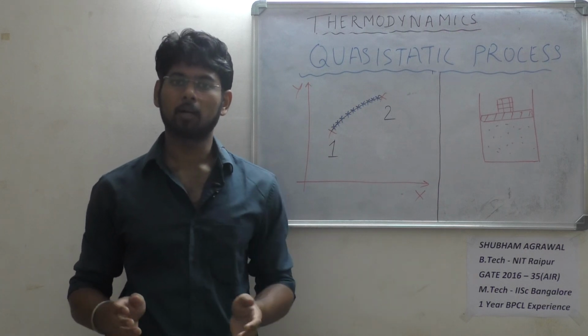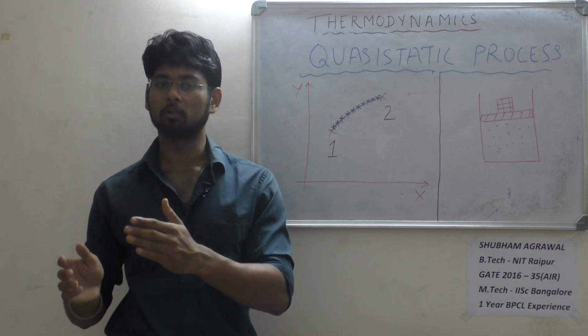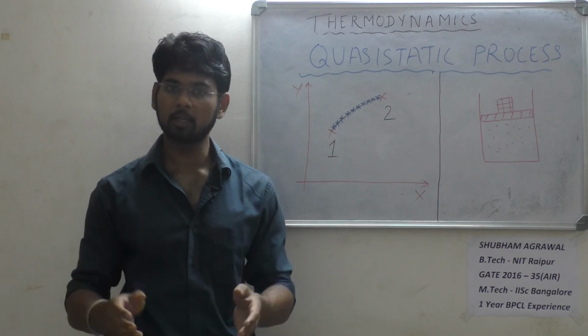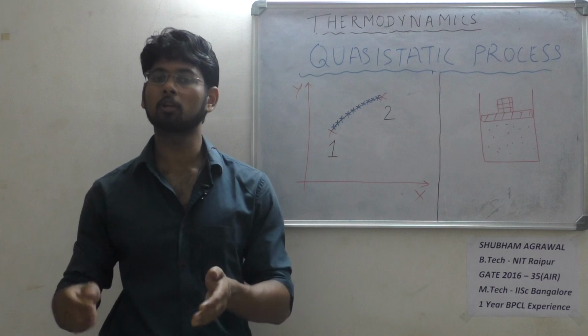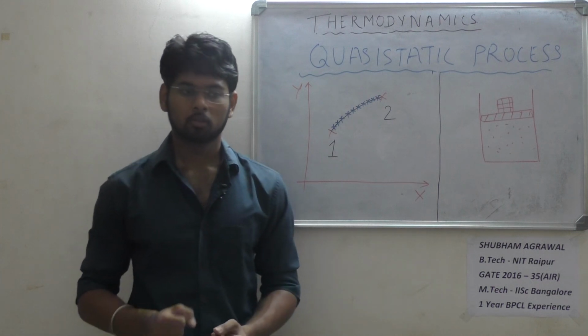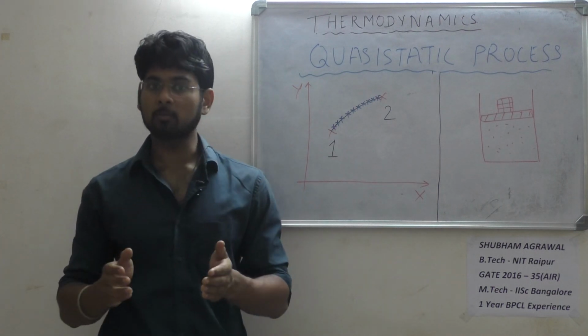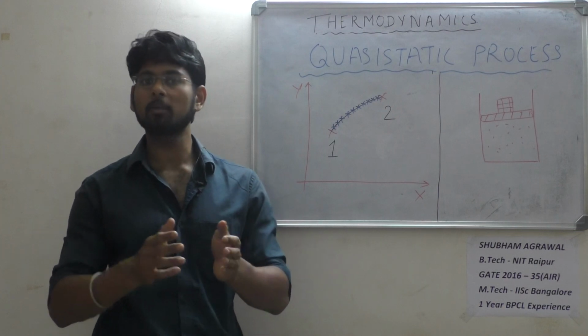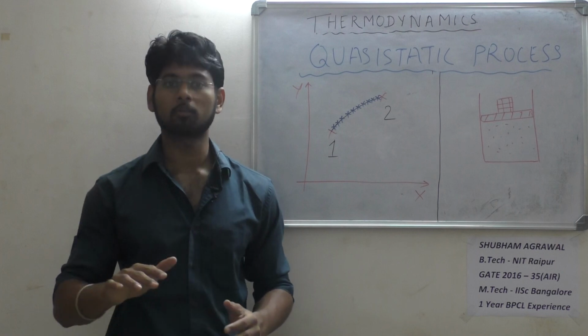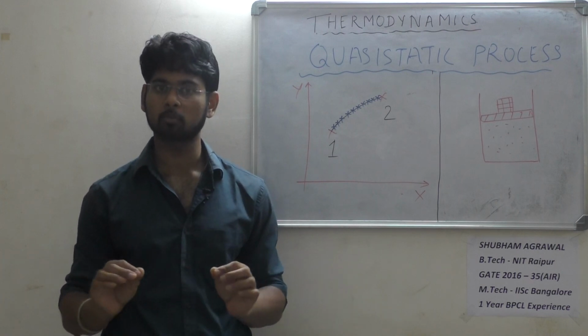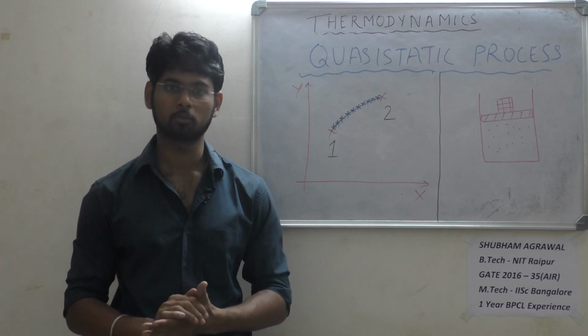But if we consider the overall process from 1 to 2, we are able to draw a tentative line the system has followed in going from 1 to 2, and we say that the system has followed a quasi-equilibrium process. So in this manner, the quasi-static process can be assumed to be reversible, but it is actually not reversible. This is the bottom line. A quasi-static process is not a reversible process, it is assumed to be a reversible process.